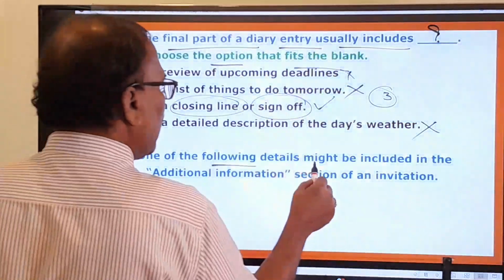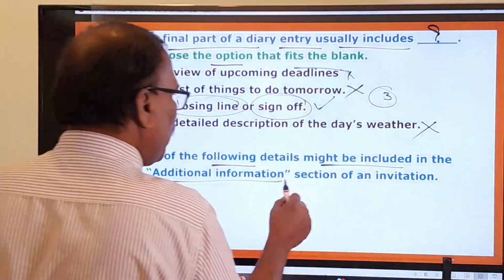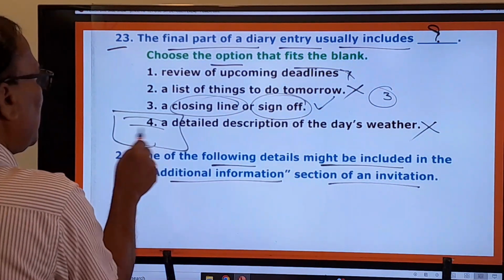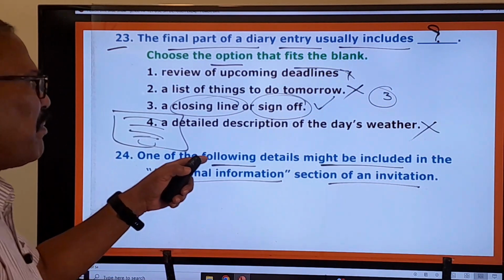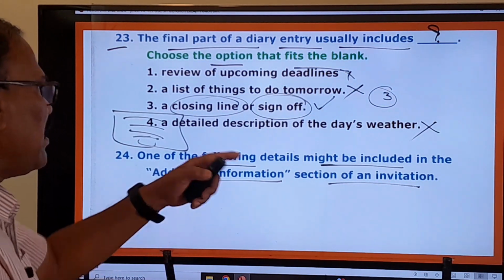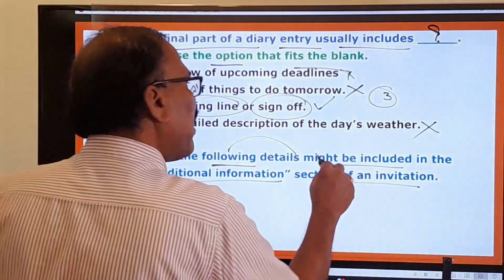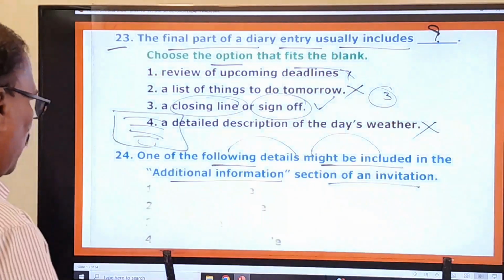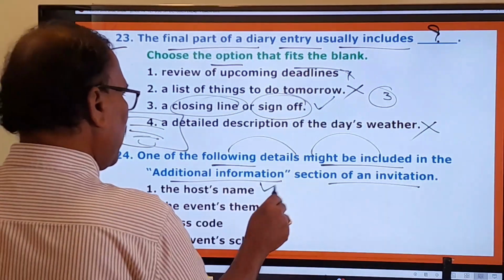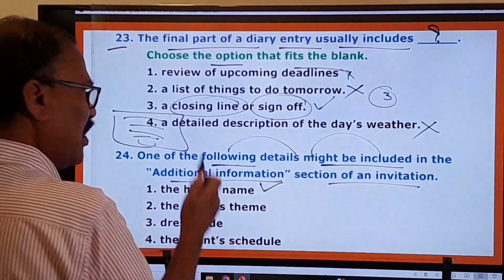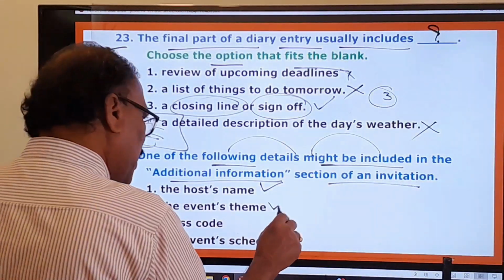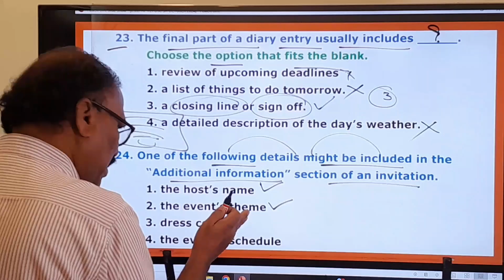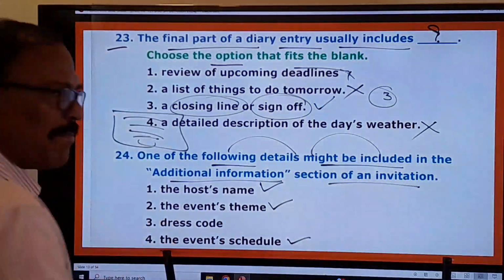One of the following details might be included in the additional information section of an invitation. An invitation is there like this. In this invitation, additional information can be added. What is that? Let us look at that. The host's name is not additional information, it must be there. The event's theme is a must, definite information. Host name must be there, event's theme must be there, event's schedule must be there, when, where.